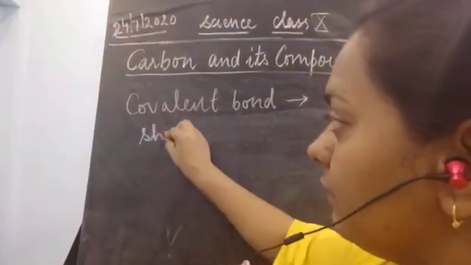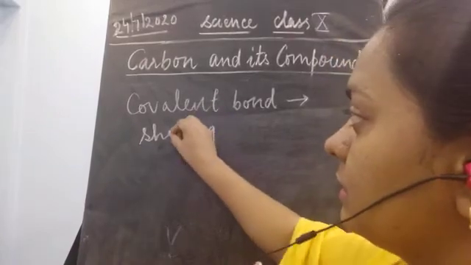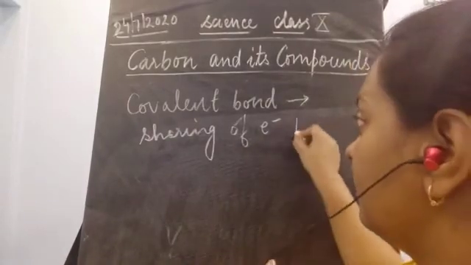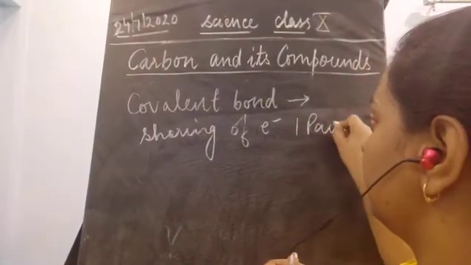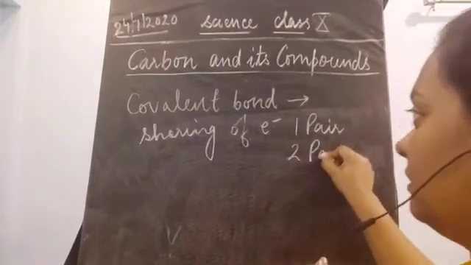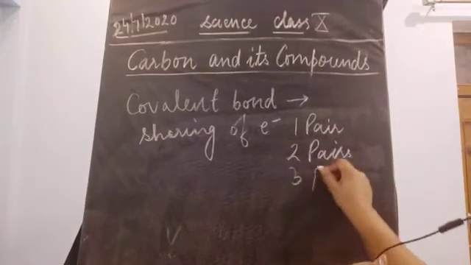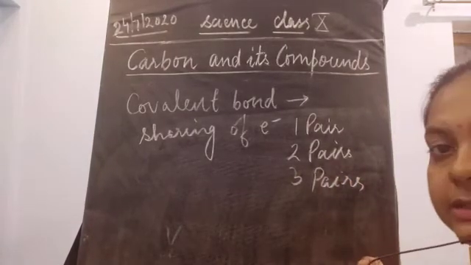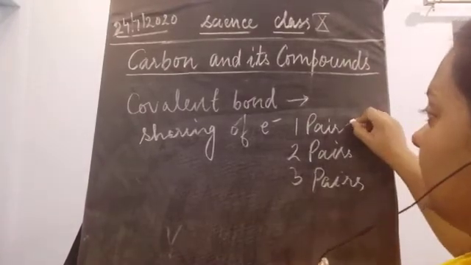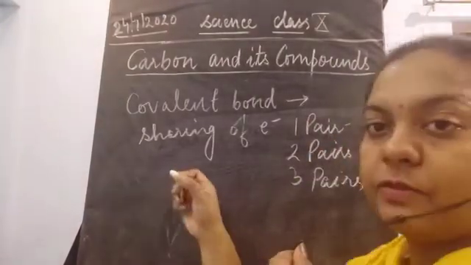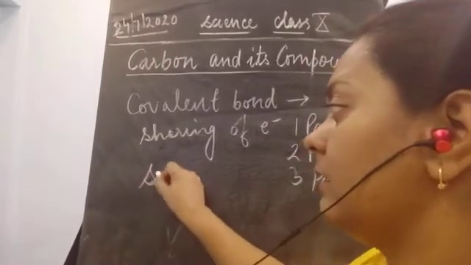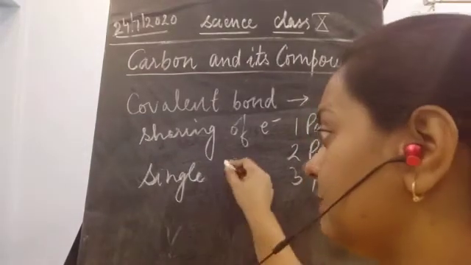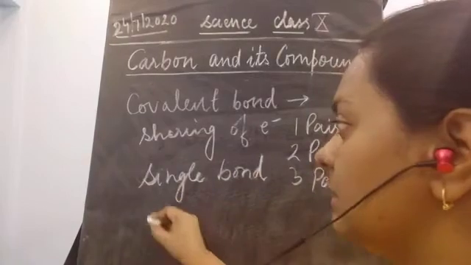The sharing of electrons could be either one pair, or 2 pairs, or 3 pairs of electrons. So why is this happening? If one pair of electrons is shared, it forms a single bond. So how many types of covalent bonds are there? It could be a single bond, because only 2 electrons, or one pair, are shared. Next is the double bond.